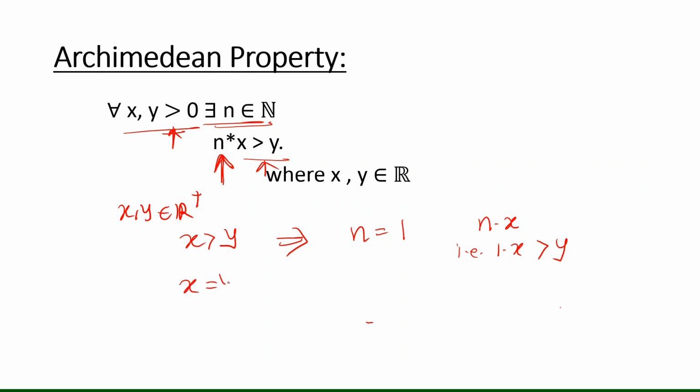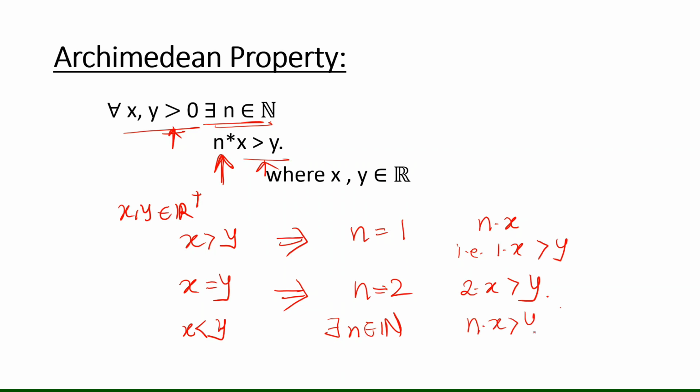If x is equal to y, then if we take twice the number, it is greater than y, and if x is less than y, then according to this property, there exists n belonging to natural numbers such that nx is greater than y.